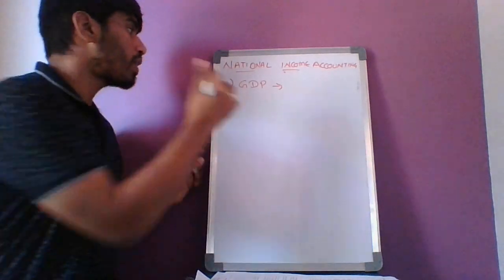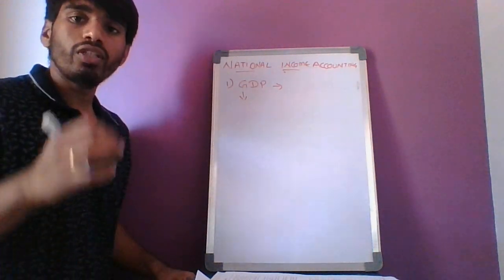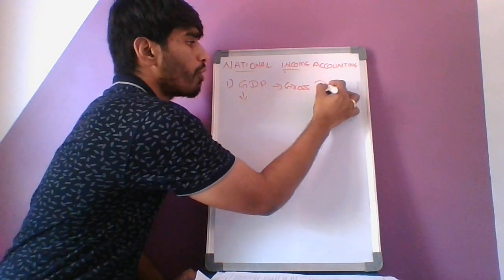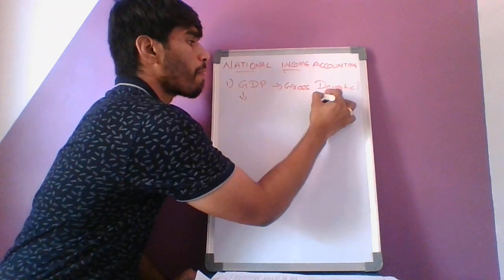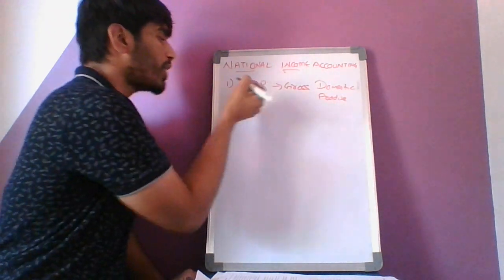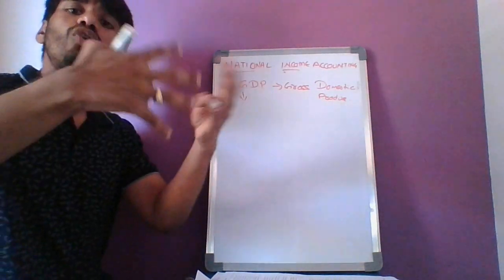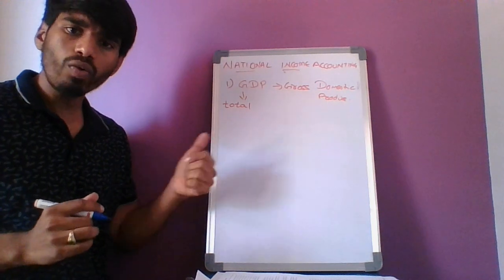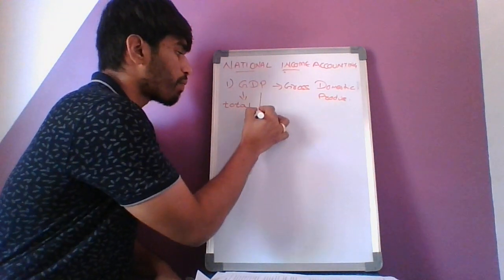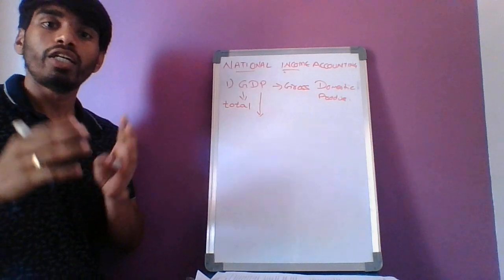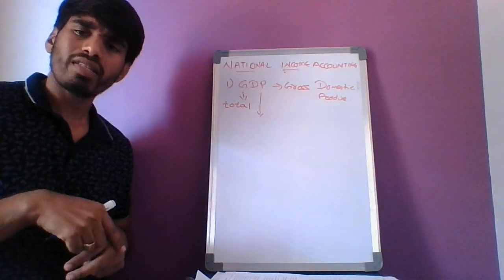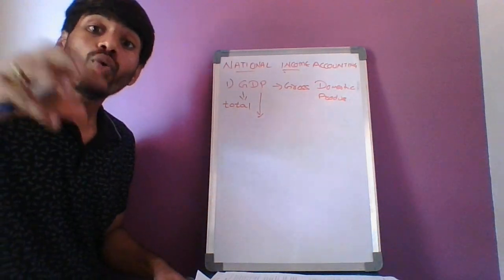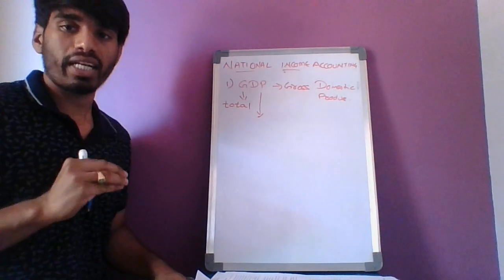What is GDP? G stands for gross. Gross means total. Gross is nothing but total. Now you know G. What is D? D is for domestic, right? What is domestic? Domestic includes the territorial boundary of a particular country.